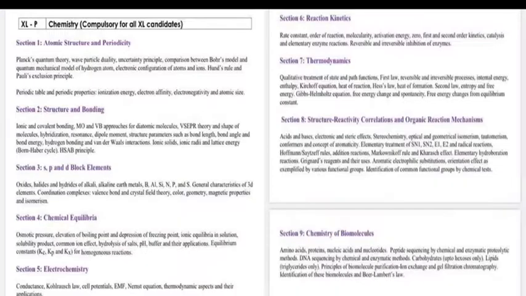Okay, so before starting the topic, I would like to tell you about the syllabus that we have covered till now. We have covered section 1, atomic structure and periodicity. We have covered section 2, structure and bonding. We have covered section 3, section 4, section 5, section 6 and section 7. And in today's lecture, we are going to study about section 8. This is a very important section. And in section 8, first of all, we are going to study about isomerism.